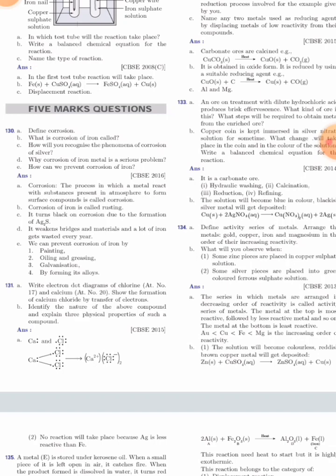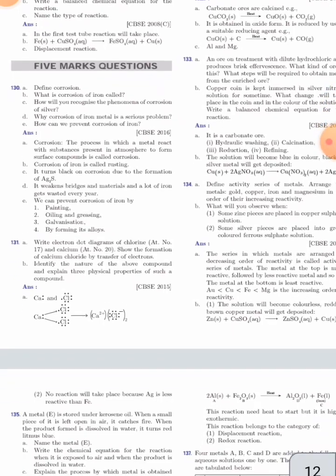Come to question number C. Why is corrosion of iron metal a serious problem? It weakens bridges and metals, and a lot of iron gets wasted every year. Question number D. How can we prevent corrosion of iron? We can prevent corrosion of iron by painting, oiling, greasing, galvanization, and by forming its alloy.